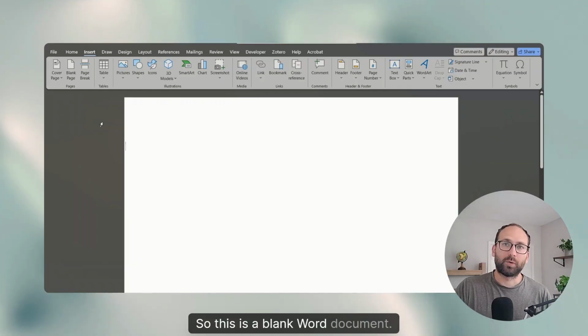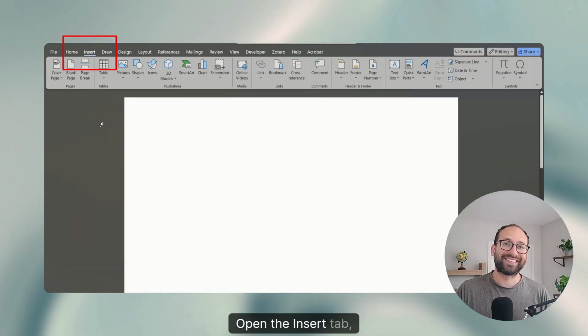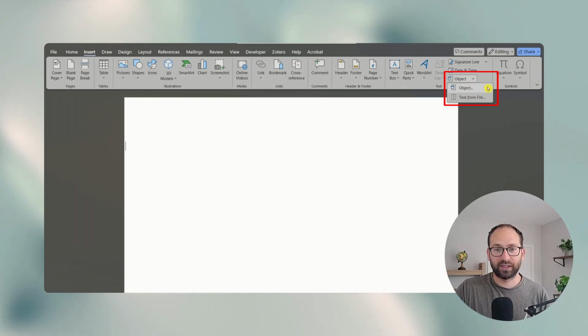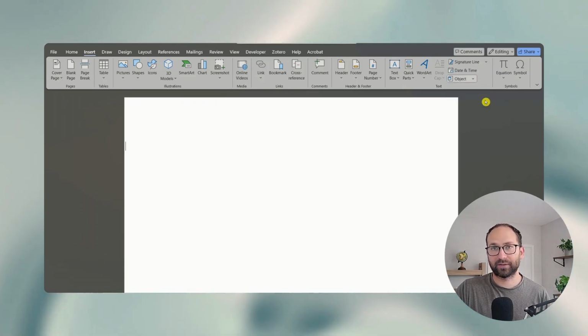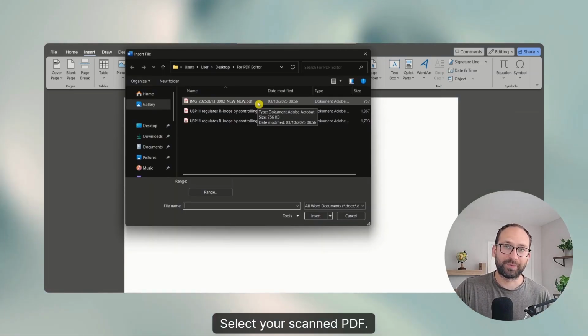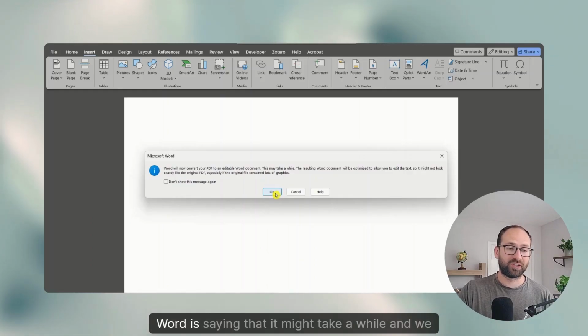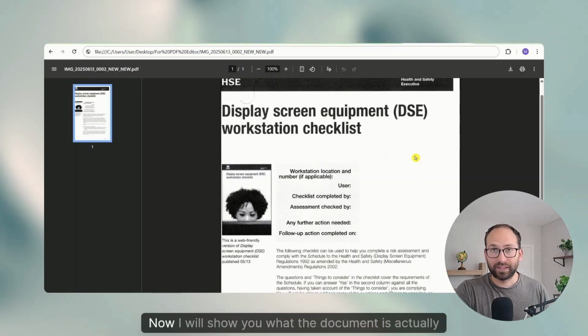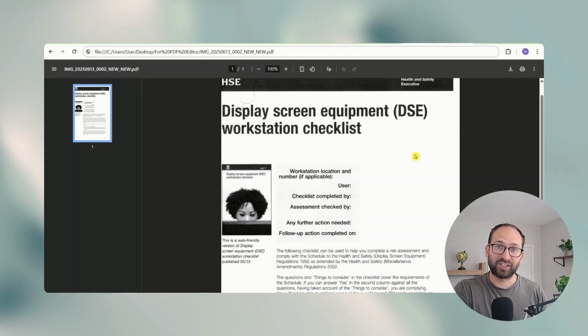So this is a blank Word document. Open the Insert tab, then open the Object ribbon in the top right corner and select Text from File. Select your scanned PDF. This is just a pop-up where it is saying that it might take a while and we might have some formatting issues. Now I will show you what the document is actually supposed to look like.